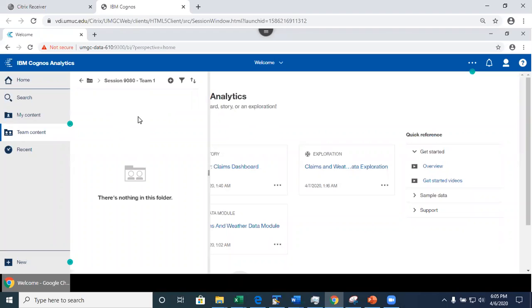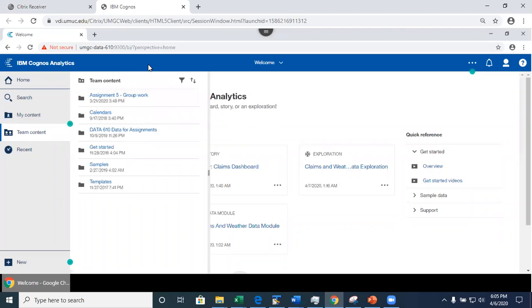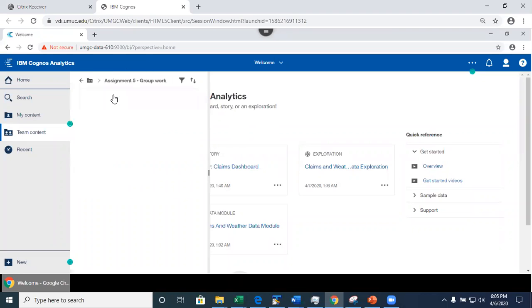Whenever your TA notifies that the groups have been set up, at your earliest convenience, log in to your account and make sure that you can do what I just did, right? You can go to this assignment 5 group work, go to that spring thing here, and this is the folder. This is a session name.